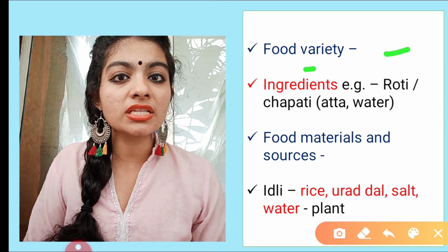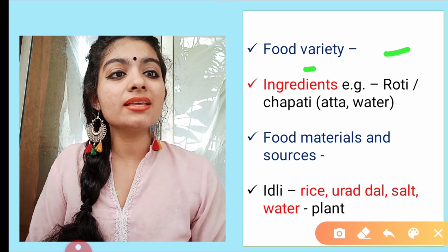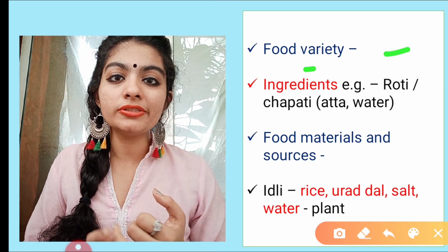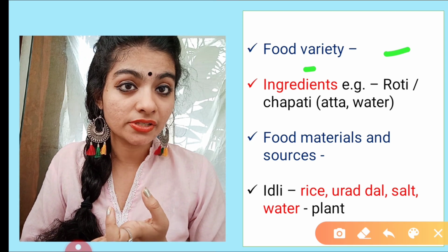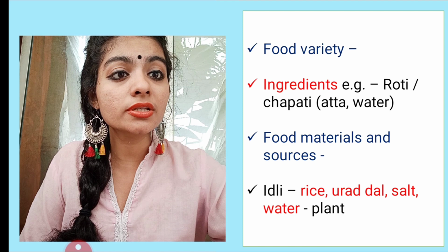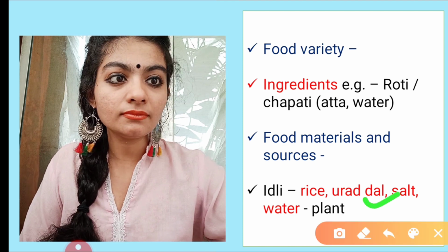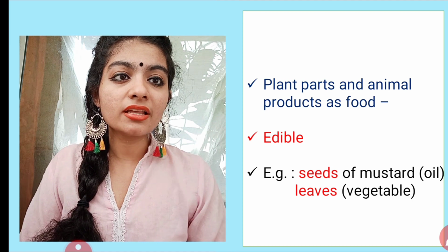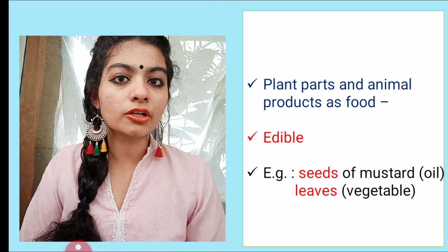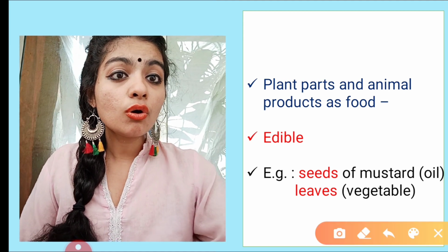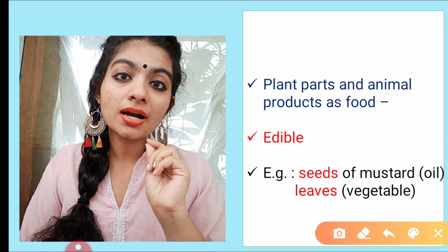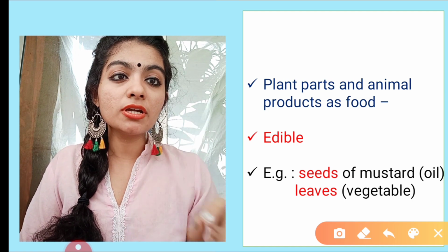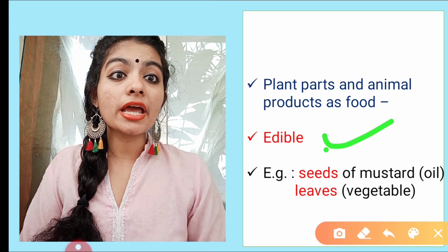For example, if I say idli, so idli has rice, urad dal, salt and water. These are the ingredients. But what is the source? Source is plant, correct? So there are different plant parts and there are different animal products that are used as food. So all those plant parts which can be eaten or which can be consumed are said to be edible.